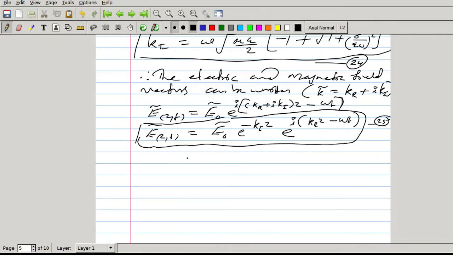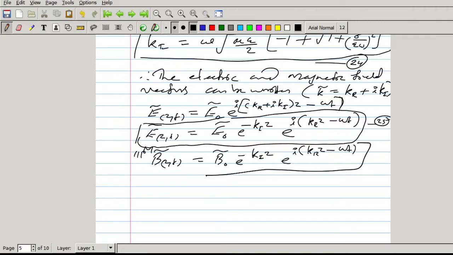Similarly, the complex magnetic field B(z) equals B0 e raised to minus ki z, e raised to i (kr z minus omega t). This is equation number 26.